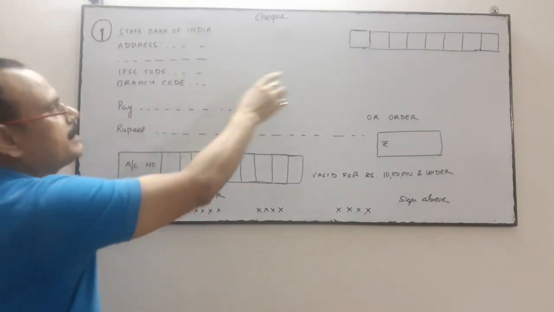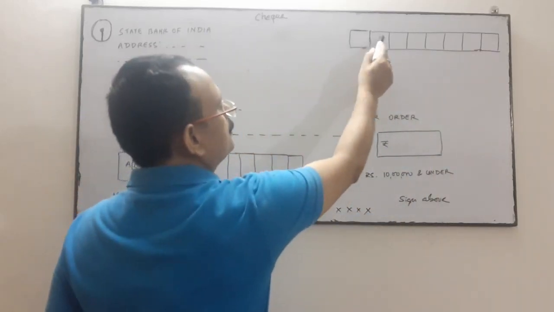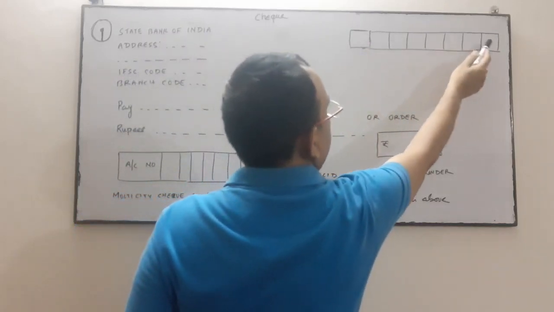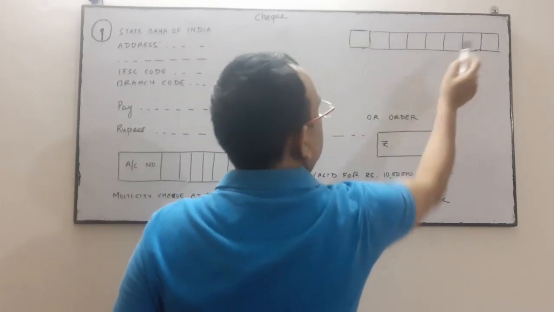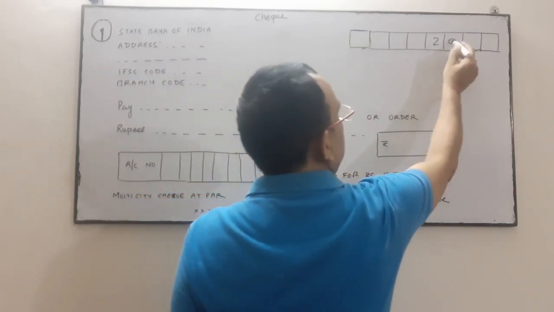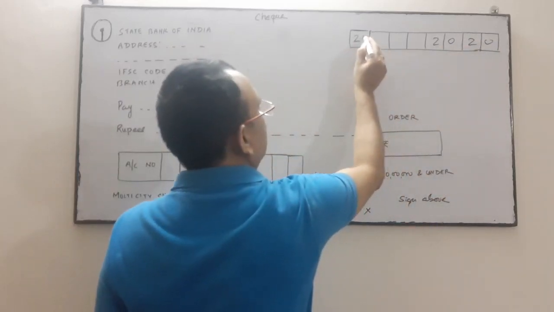Then pay. This is the column for that. This is for the date. You have to write the date. This is for day, this is for month, and this is for year. These 4 boxes are for the year. Suppose it is 2020, then you write 2020. Today's date is 24 or 26.